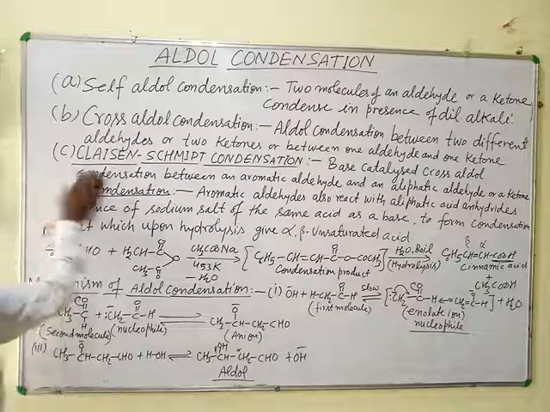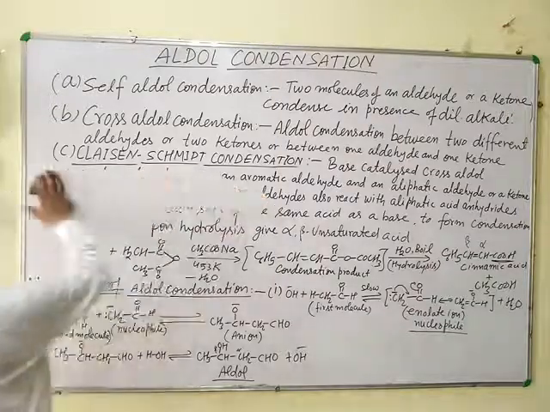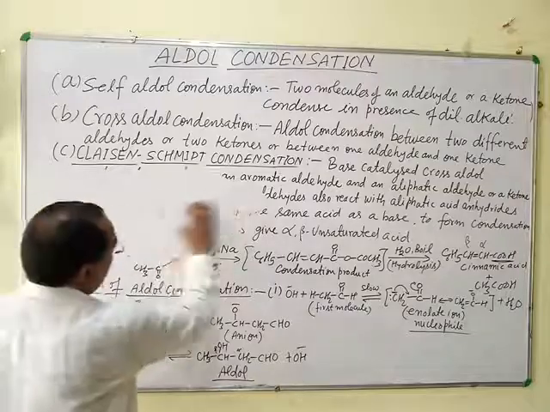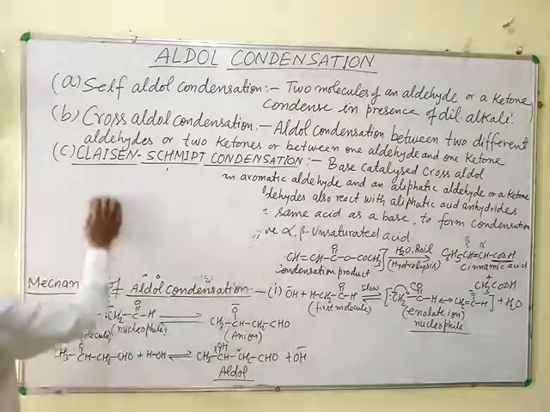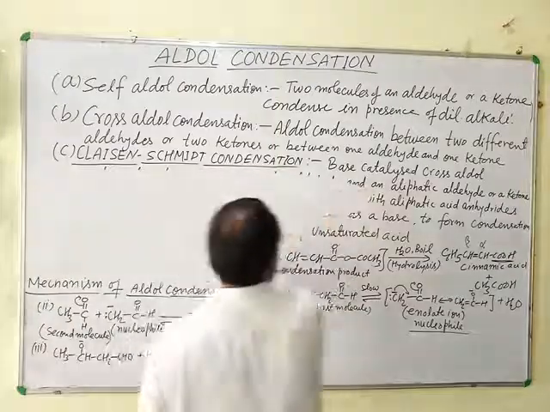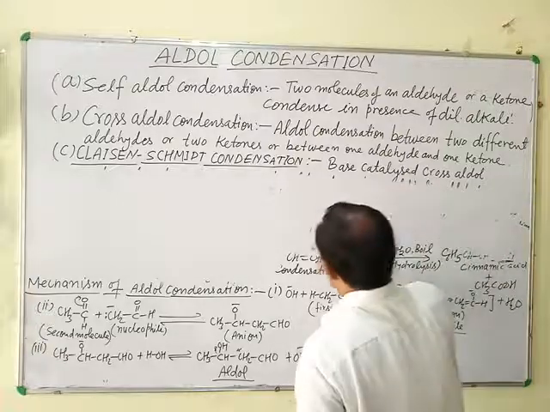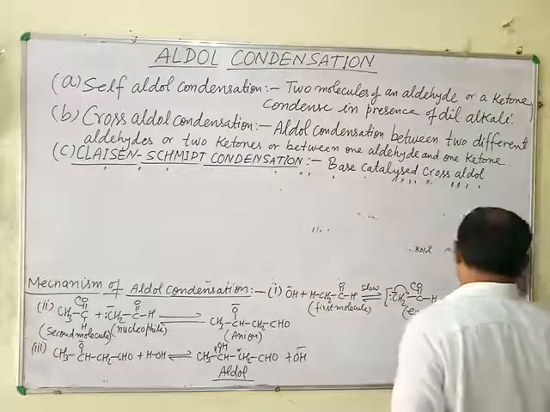Now some examples of aldol condensation, that is different types of aldol condensation, self aldol condensation, cross aldol condensation, and Claisen-Schmidt condensation, are discussed along with their mechanism.